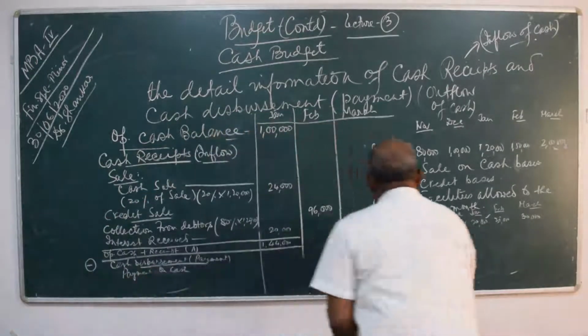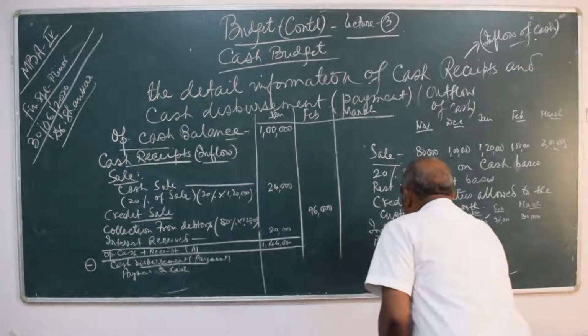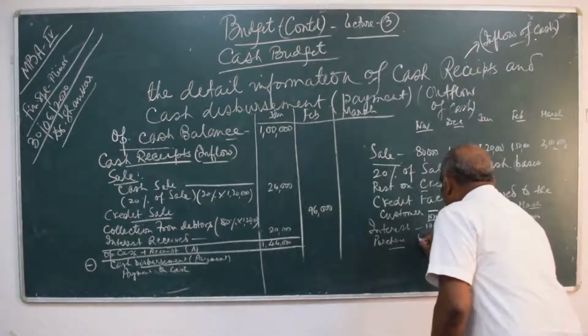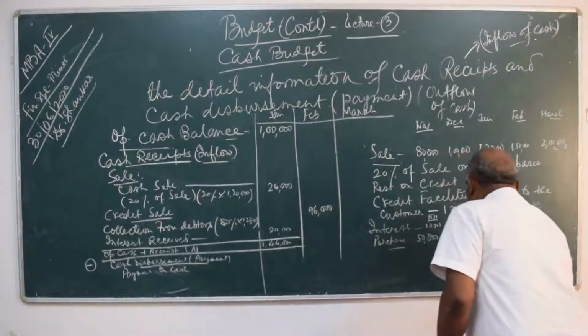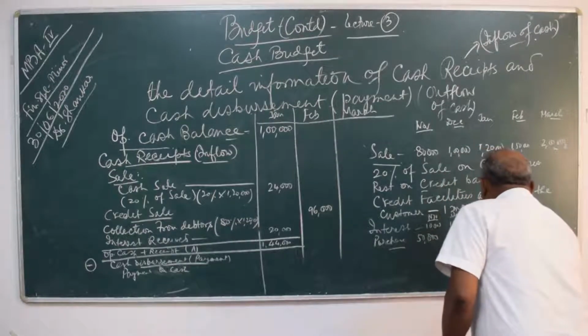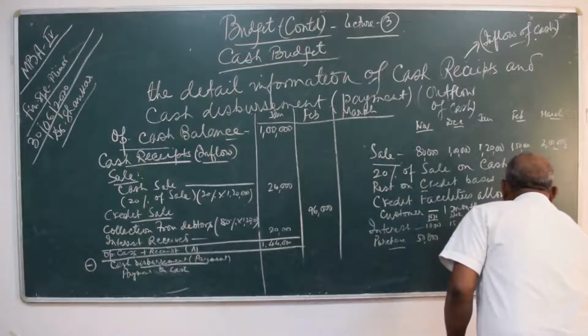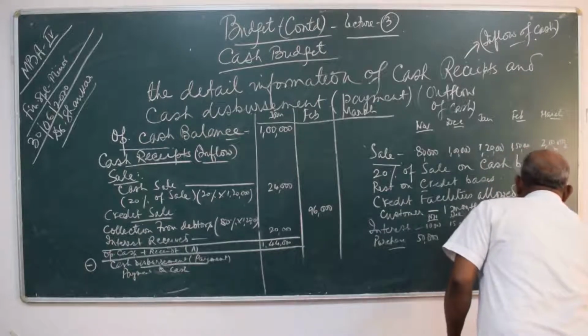Here, you have to have the information of purchase. Suppose here is 50,000, 60,000, 80,000.